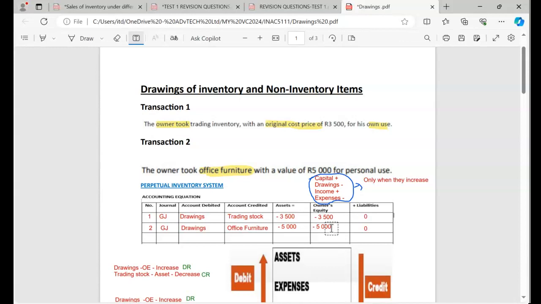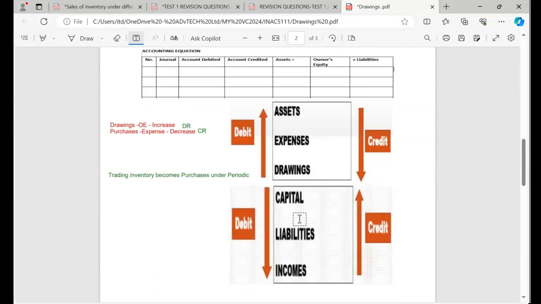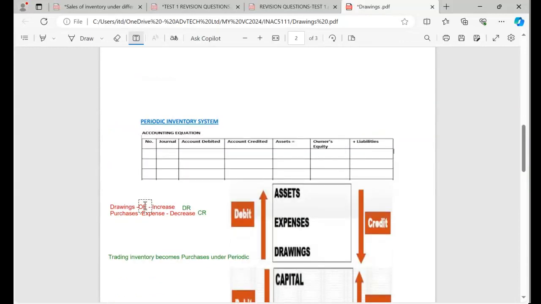So it means I'm only going to record under owner's equity, because I see drawings. Again, under owner's equity, because I see expenses. So it means I'm just going to put 0 here under assets, and also put 0 under liabilities, because I don't have them. Can you see how I use this? Because these two accounts only tell me to come to the owner's equity.